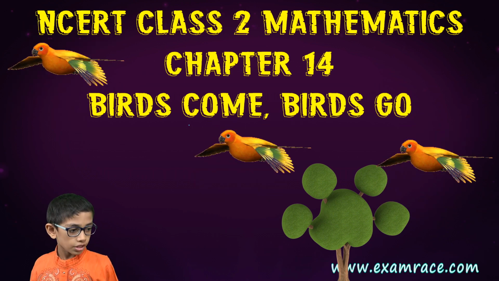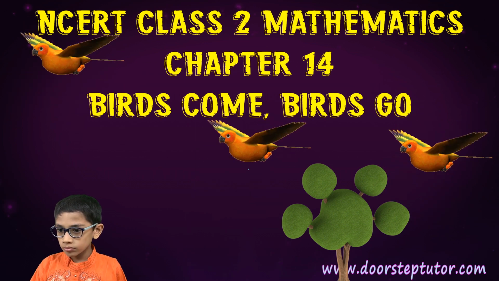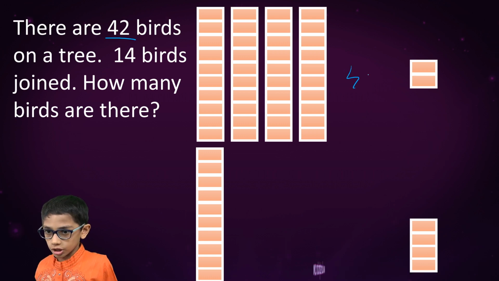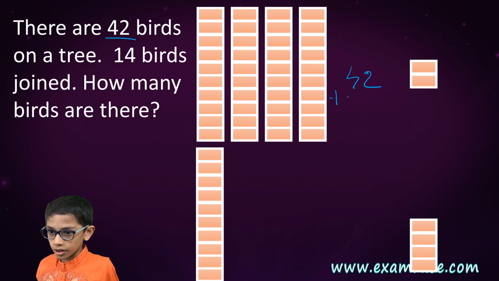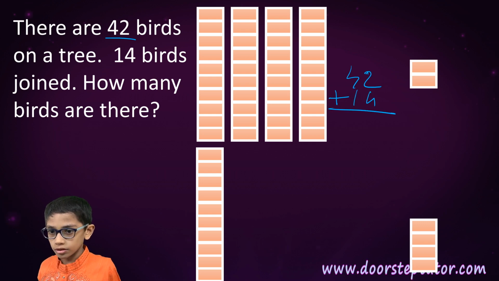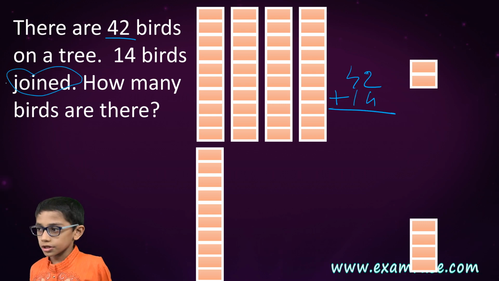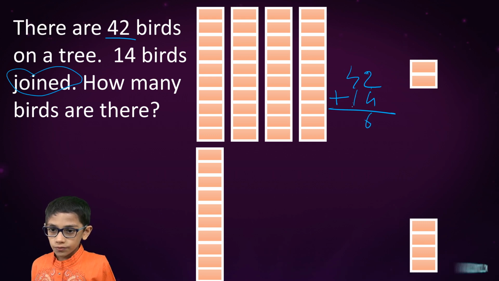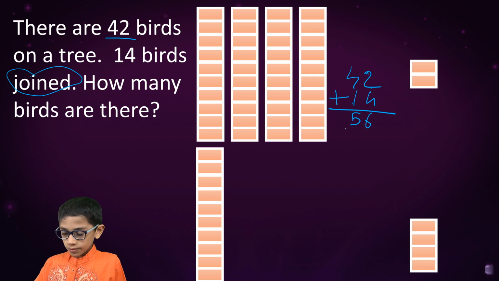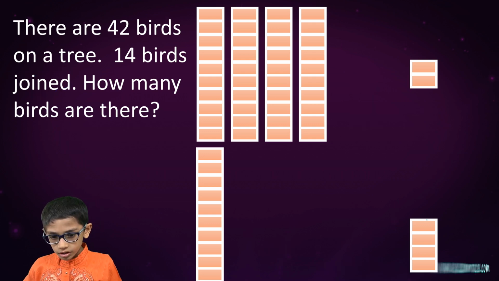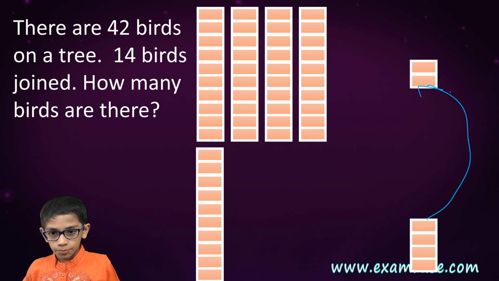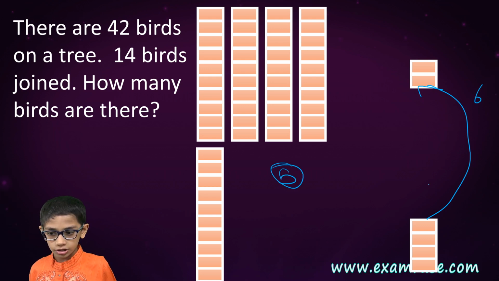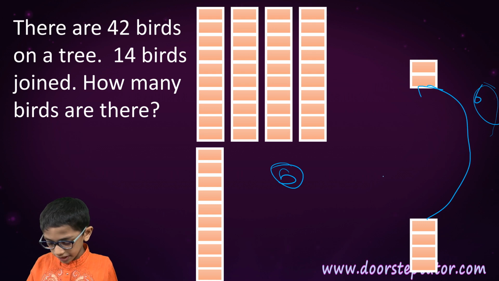We will learn addition and subtraction. So our first example is 42 plus 14. Why plus? Because here it is joined. So 4 plus 2, which is 6. 4 plus 1, which is 5. Here also 4 plus 2, which is 6. 4 plus 1, which is 5. Answer is 56 in both the cases.